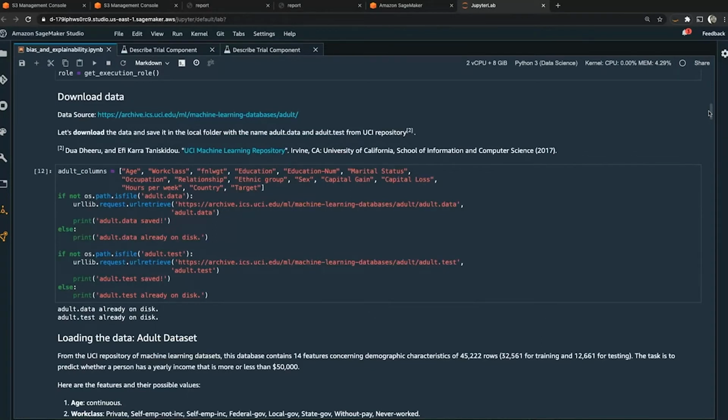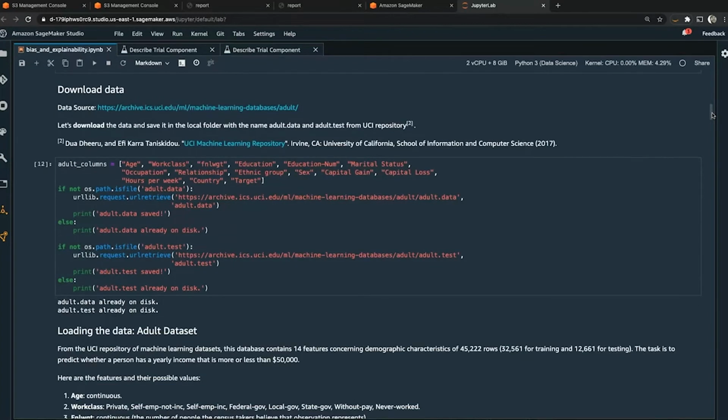This data set comes from the UCI repository, a popular location for a lot of data science public data sets. And as an input to this model, we'll use attributes such as age and work class and education and marital status and ethnic group and relationship and country. These are all the attributes that were collected as part of the census data.